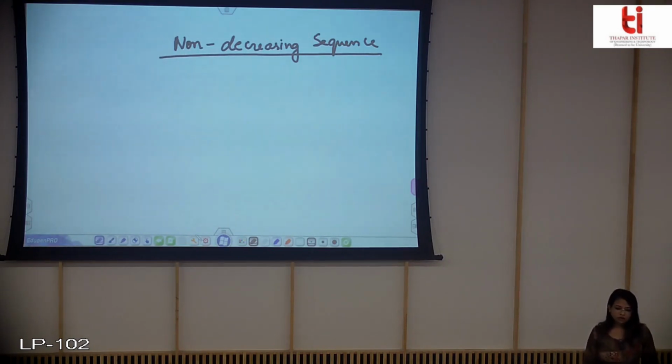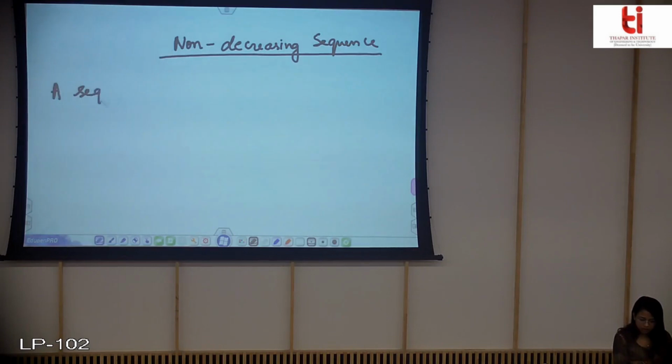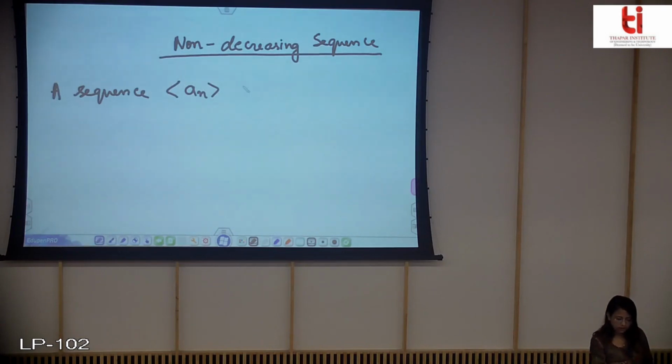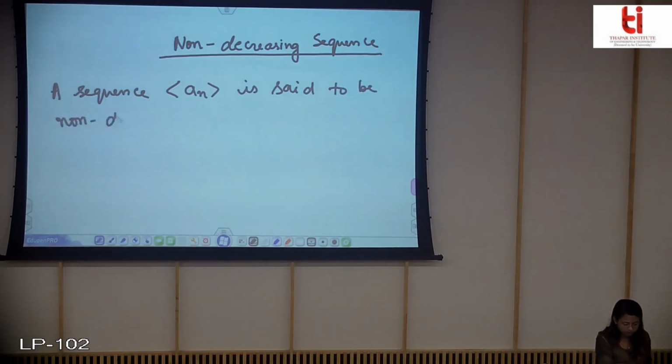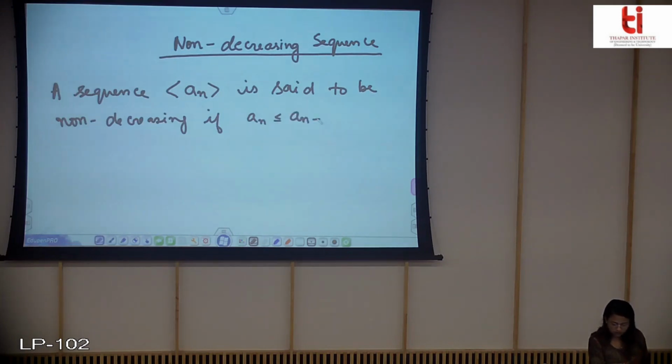So today we will start with non-decreasing sequence. So what does this non-decreasing sequence mean? This means a sequence, this is a representation of sequence, is said to be non-decreasing if we have this condition for every n greater than some positive integer capital N.